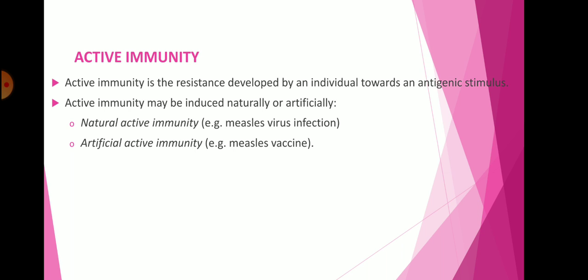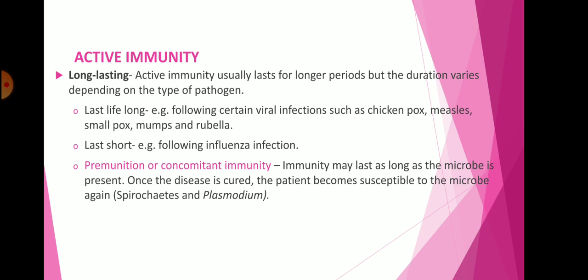So basically natural active immunity is produced in the host immune system, which fights against microorganisms, bacteria, viruses, pathogens and any other foreign material. Active immunity is long lasting. It usually lasts for a longer period, but the duration varies depending on the type of pathogen. It may be long lasting or last for a short period.